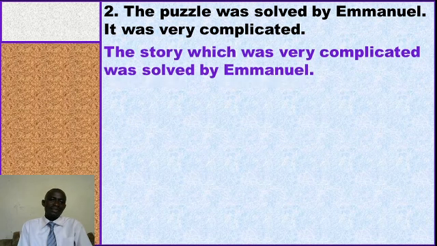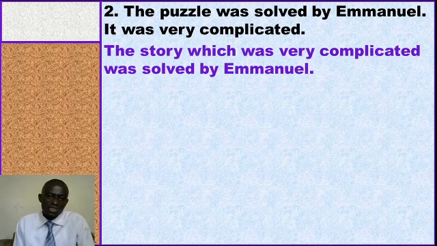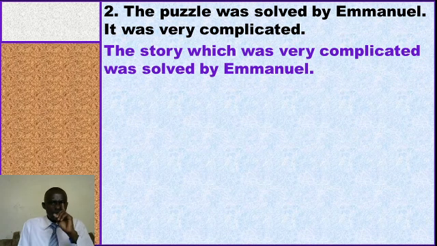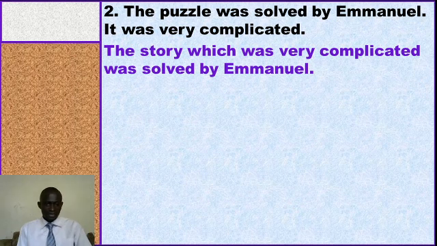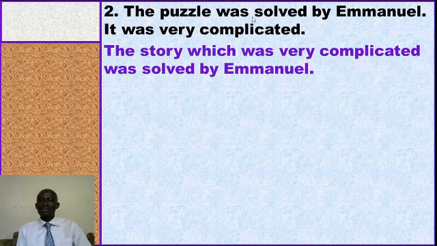Let's learn from the example, the answer. We shall say the story which was very complicated. Are you seeing that? The puzzle which was very complicated was solved by Emmanuel. You realize that our first line introduces the puzzle being solved by Emmanuel. This puzzle was solved by Emmanuel. This it is referring to the puzzle.